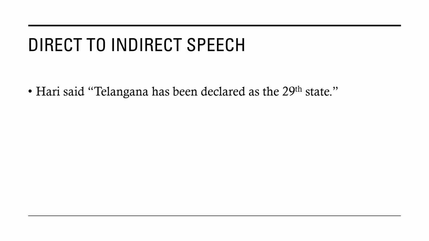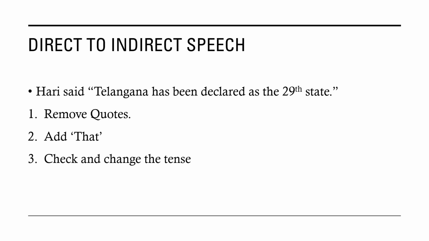Direct to indirect speech. Hari said, "Telangana has been declared as the 29th state." We will remove the quotes, we will add that in the sentence, and we will check and change the tense. These are the main points we have to look at when we are changing from direct to indirect speech.